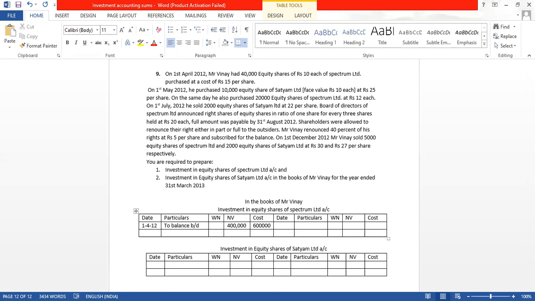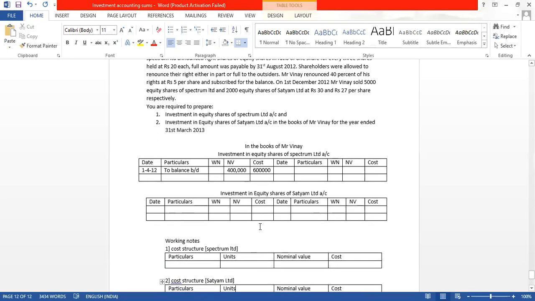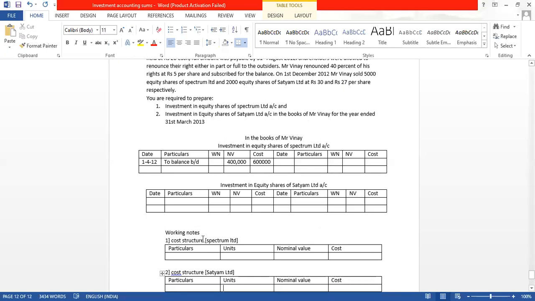This is the opening balance, and whenever we show the opening balance after every entry, we will have to show it in the cost structure. 40,000 units, nominal value 4 lakhs, and cost value 6 lakhs.